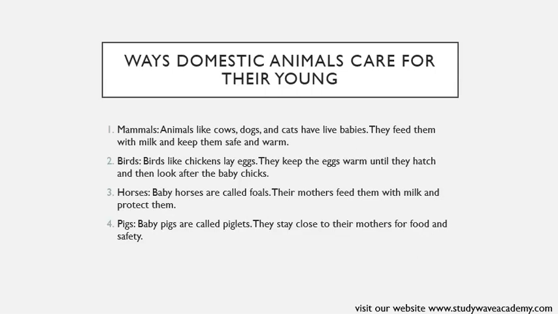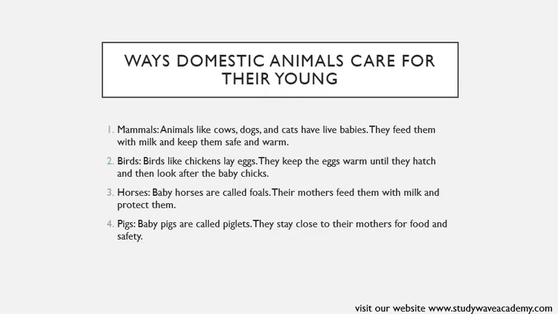Horses. Baby horses are called foals. Their mothers feed them with milk and protect them. They are cared for by their mothers, who nurse them and protect them in the early days. Pigs. Baby pigs are called piglets.